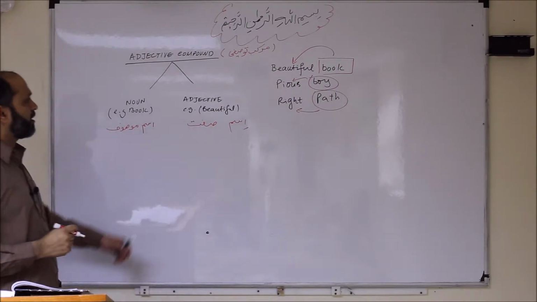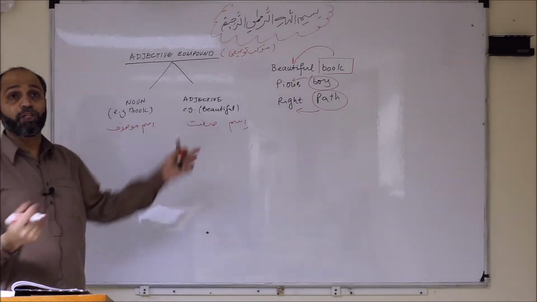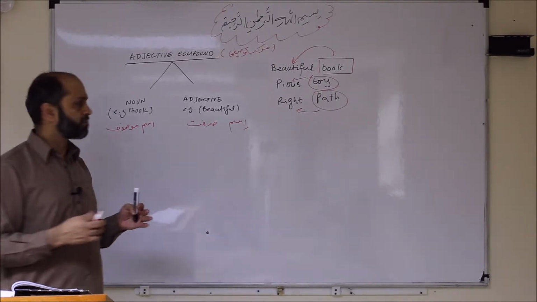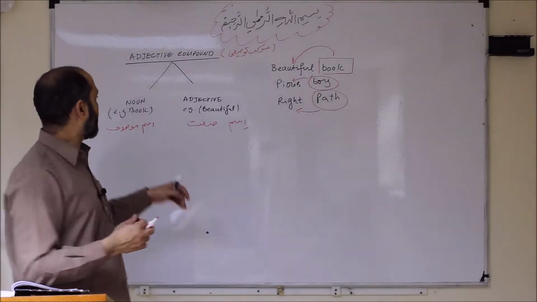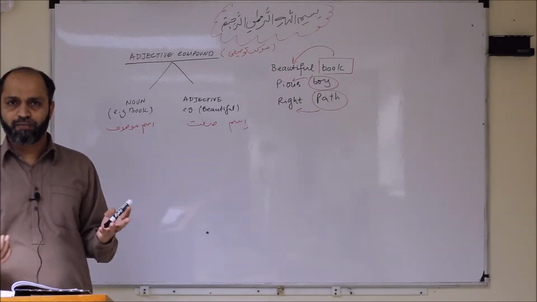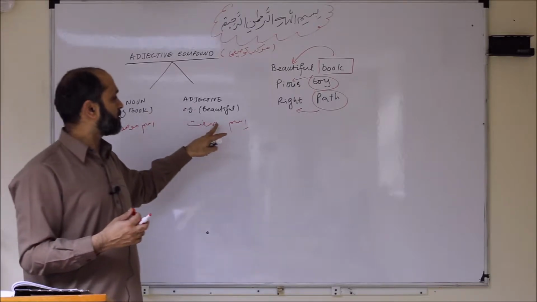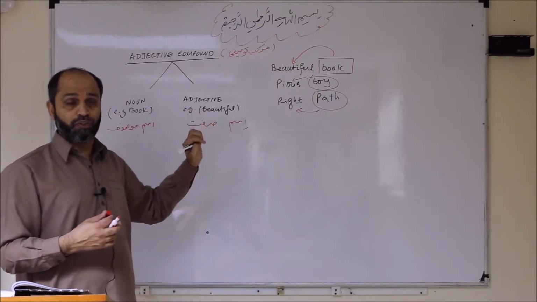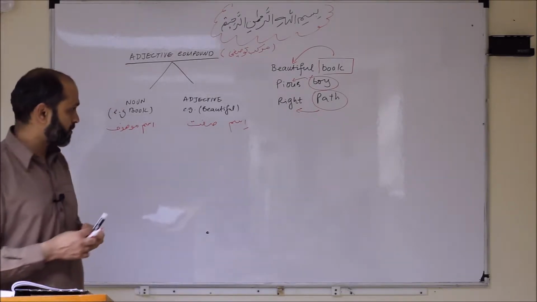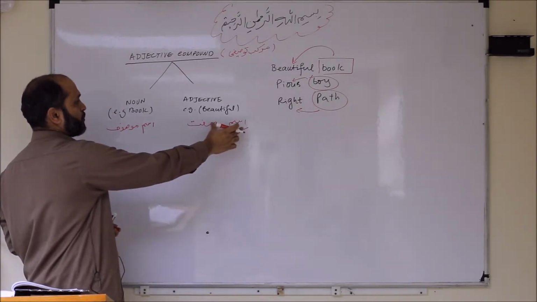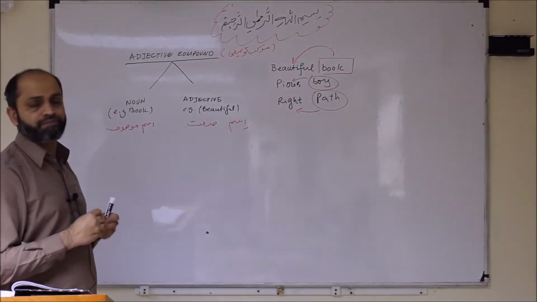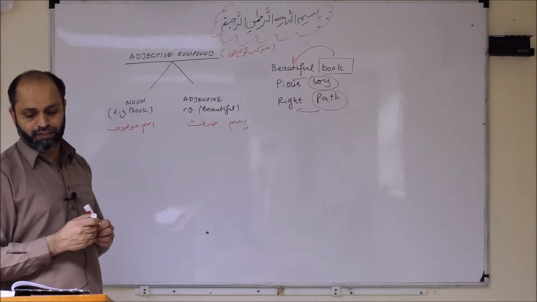If you look at beautiful, like Jamilun, Jamilatun, from an Arabic point of view, it's a sifat. It's a noun. And book is also a noun. But book is the noun that you are mainly talking about. And then the Jamilun or Jamilatun is a sifat, an adjective, but still it is a noun. So from the Arabic point of view, Isme Sifat is the adjective part, Isme Mausoof is the main noun part.